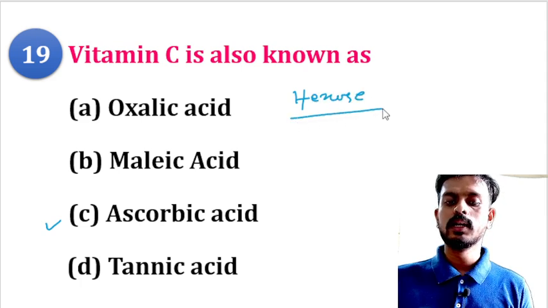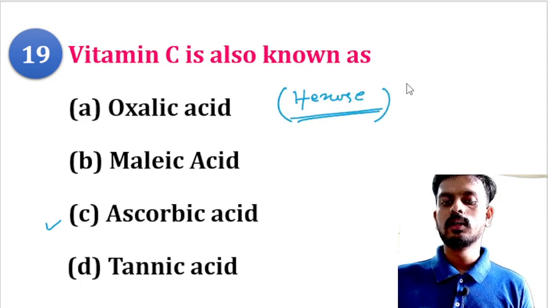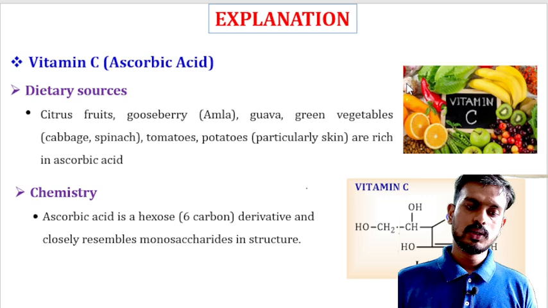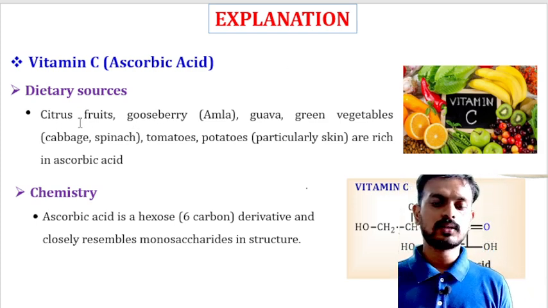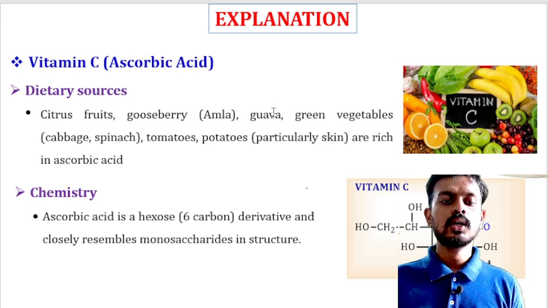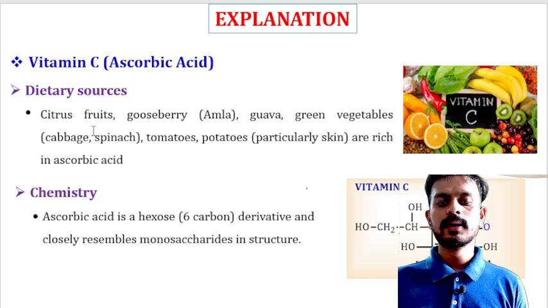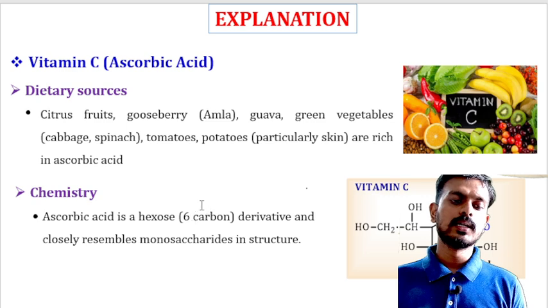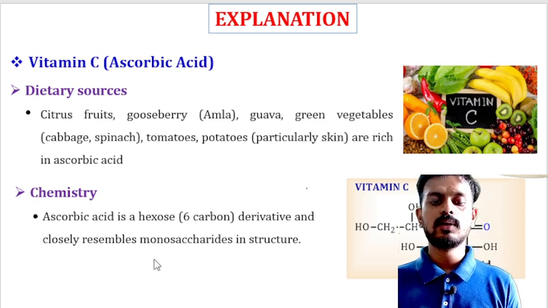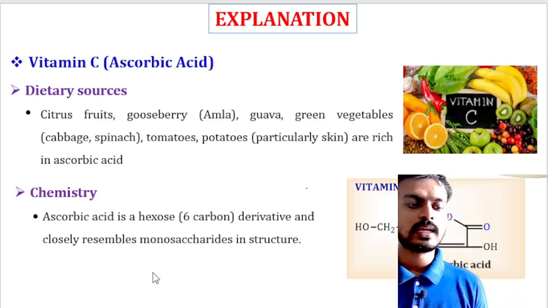Dietary sources of ascorbic acid are citrus fruits, gooseberries or amla, guava, green vegetables such as cabbage and spinach, tomato, and potato. Ascorbic acid is a hexose 6-carbon derivative and closely resembles a monosaccharide structure.